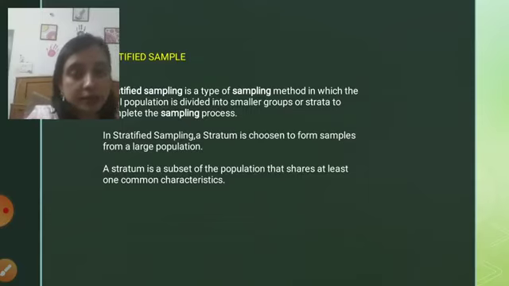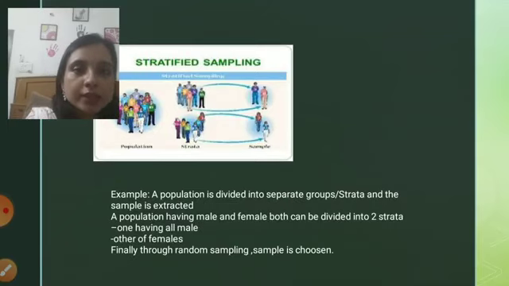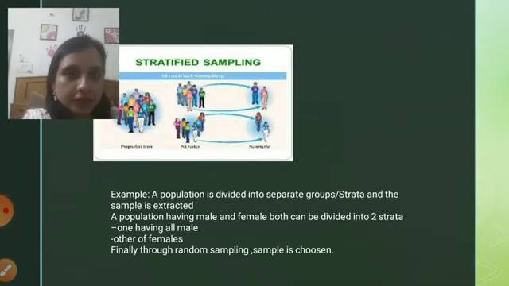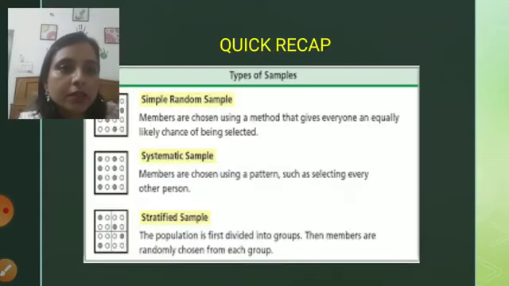Now again, this is a very important thing. We can't choose a strata or any group randomly. We need to divide it according to one common characteristic. Now how it is done, we'll see in this example. As you can see, there is a population, a number of persons are there. From that population, two strata have been made. I hope it is quite easy.